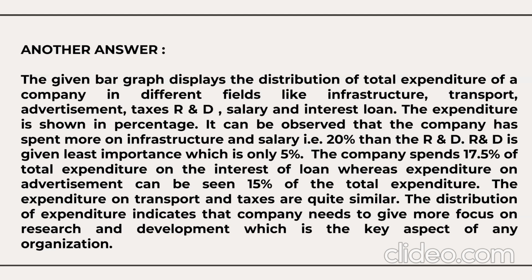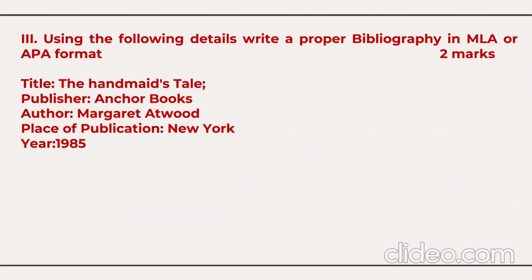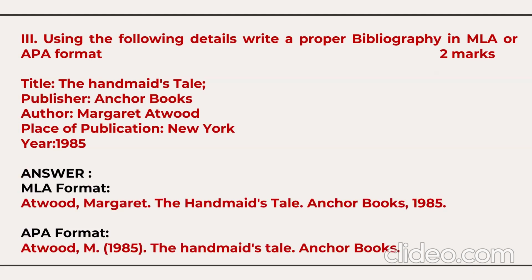Now you have another question here: bibliography. You need to arrange the following information in the format. There are two formats of bibliography, one is MLA, another is APA. Title of the book, Handmaid's Tale, publisher Anchor Books, author Margaret Atwood, place of publication New York, year of publication 1985. I have given you both the answers. You can use any one.